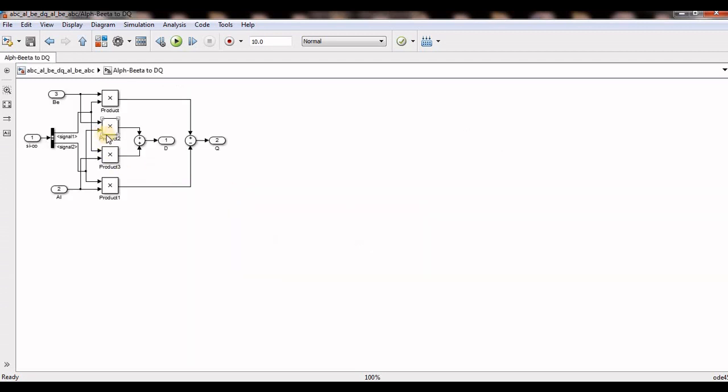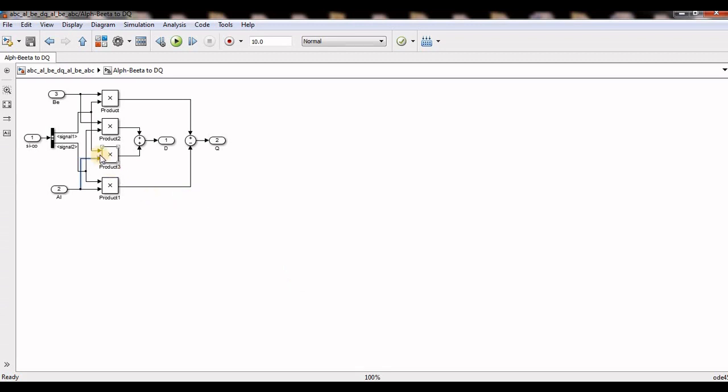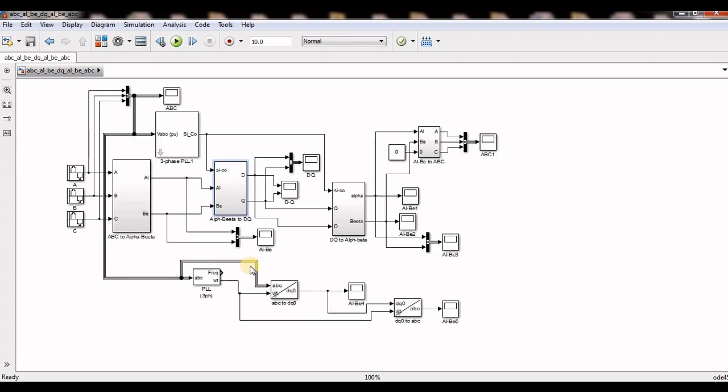And here I clearly show that the D axis is beta into cos theta and alpha into sin theta. This is the sin theta and this is alpha. So I considered alpha into sin theta, I didn't consider alpha into cos theta. So I didn't consider this matrix; I considered the opposite of this matrix, I mean the transpose of that matrix. Simply that is the transpose of that matrix.